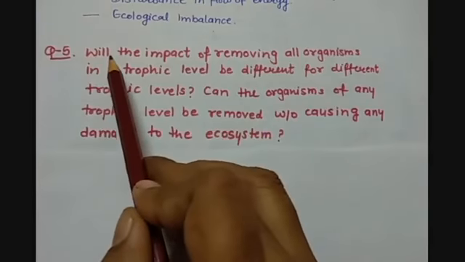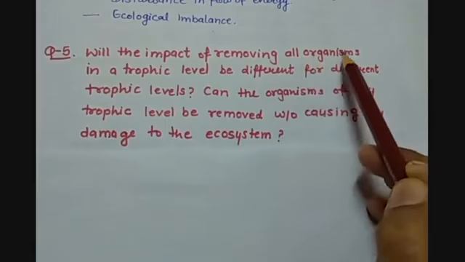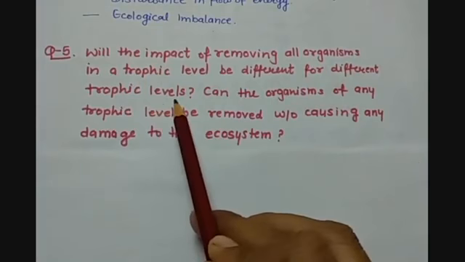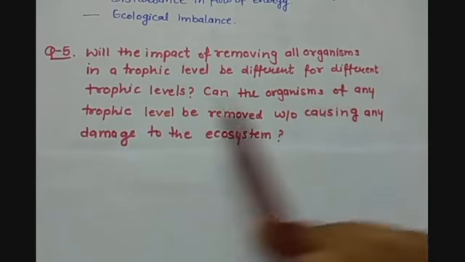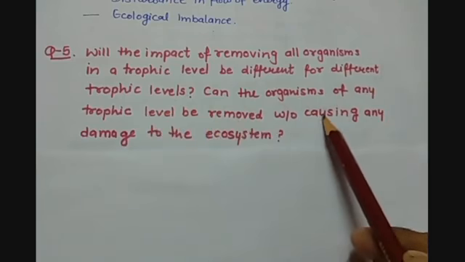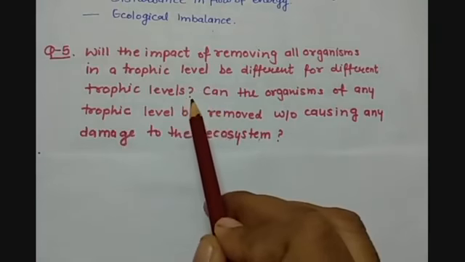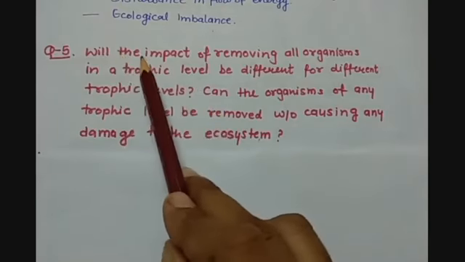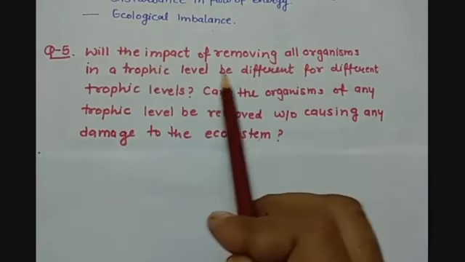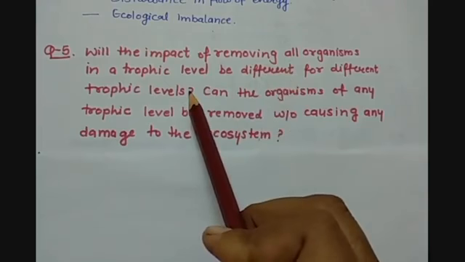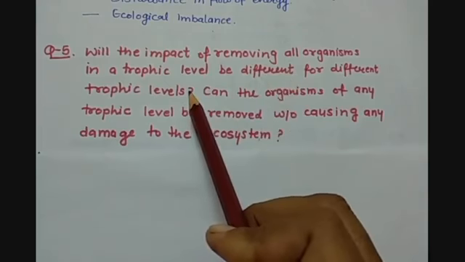Question number 5 is, will the impact of removing all organisms in a trophic level be different for different trophic levels? Can the organism of any trophic level be removed without causing any damage to the ecosystem? So here the question has two parts. First is, will the impact of removing all the organisms in a trophic level be different for different trophic levels? So the answer is yes, because the impact of removing all organisms in a trophic level is different for different trophic levels. For example,